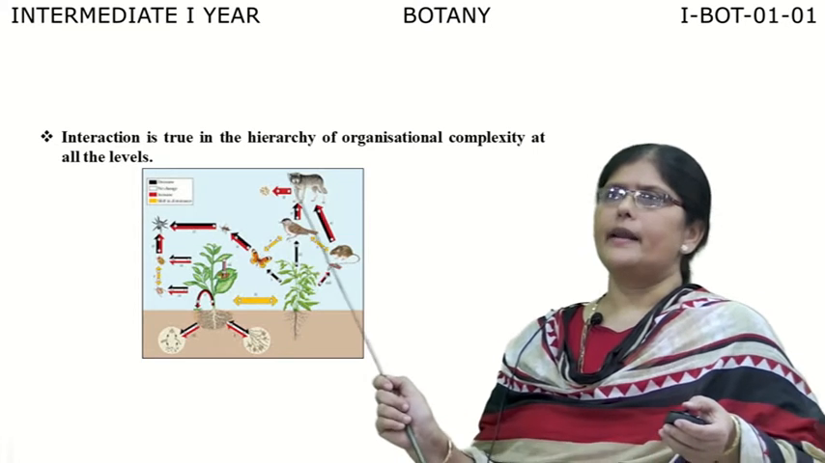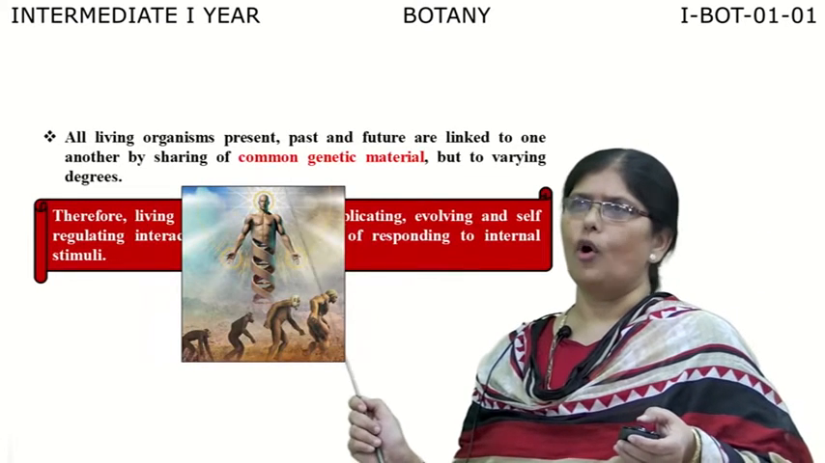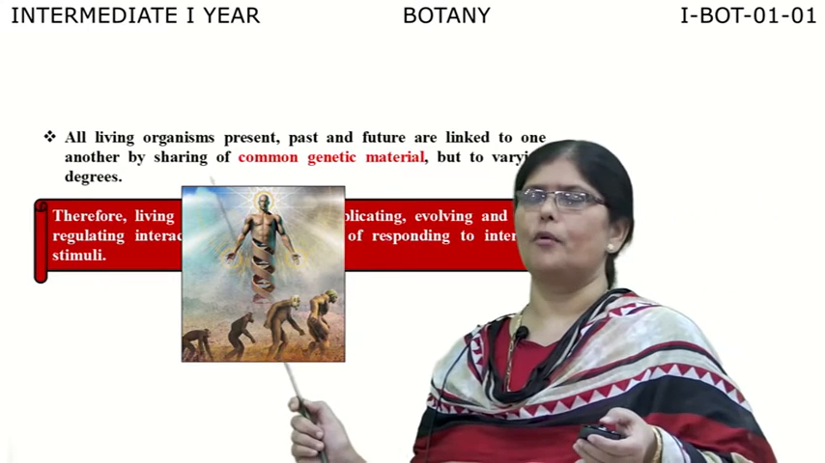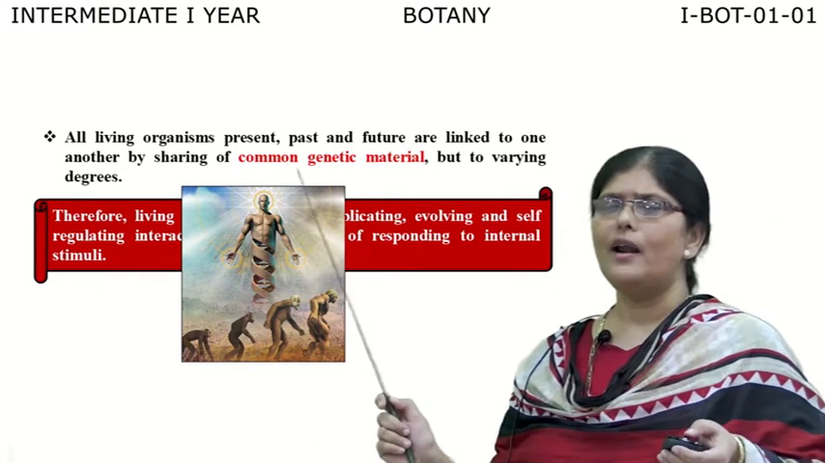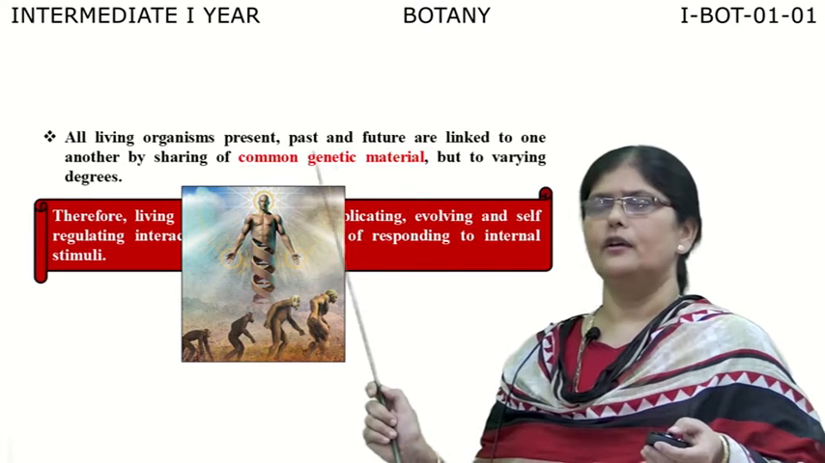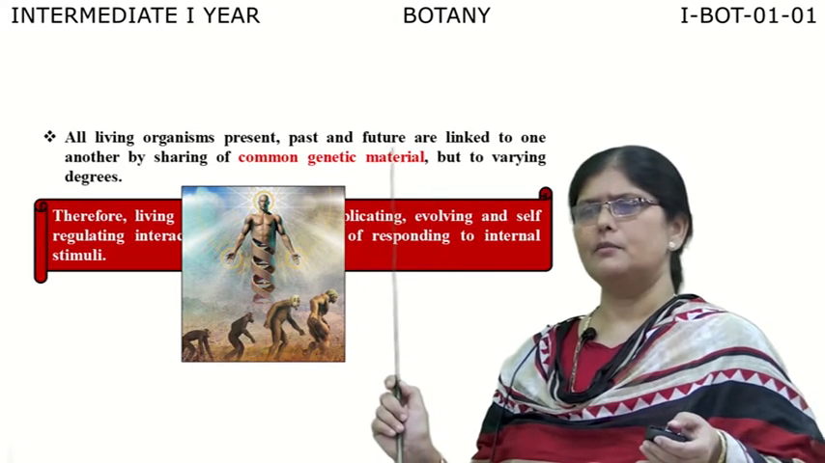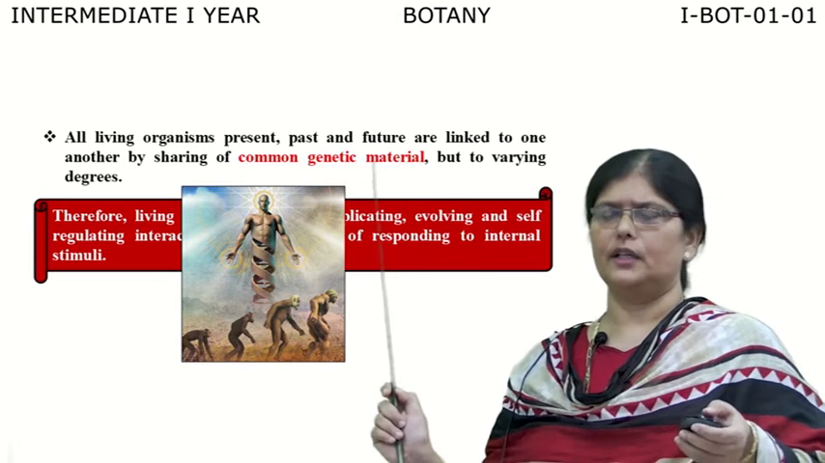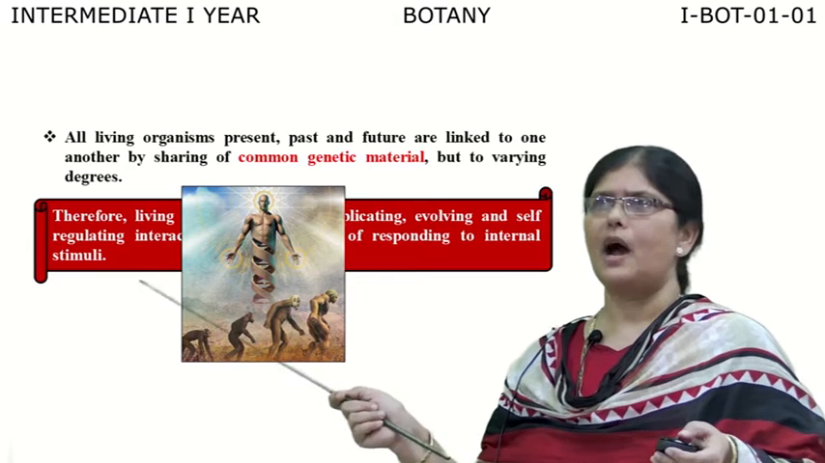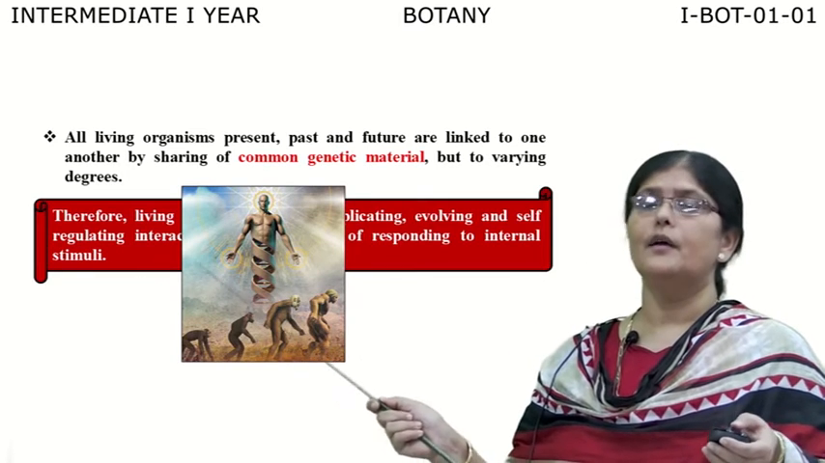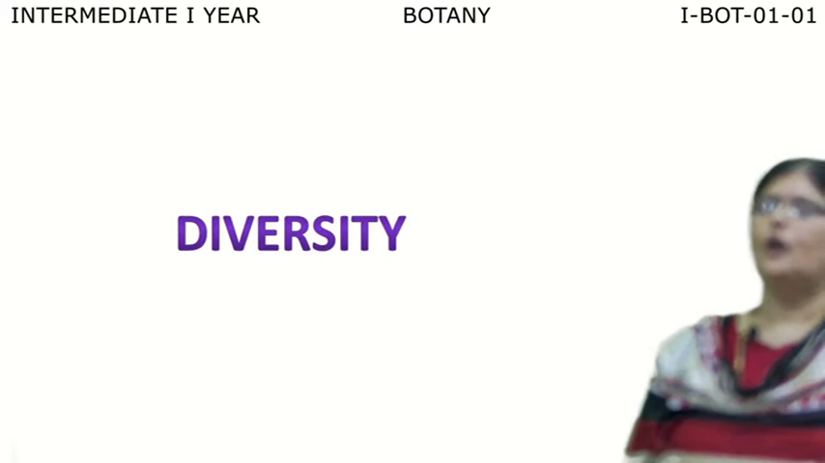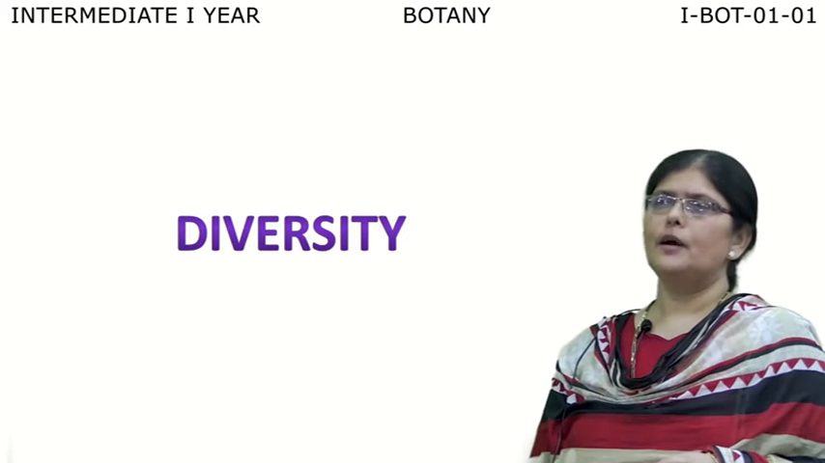Interaction is true in the hierarchy of organizational complexity at all levels. All living organisms, whether present, past, or future, are linked by sharing a common genetic material to a varying degree. So all living organisms are somehow connected with each other because of evolutionary trends. The present living organisms, the past and the future, are all linked together because of a common genetic material to a varying degree.